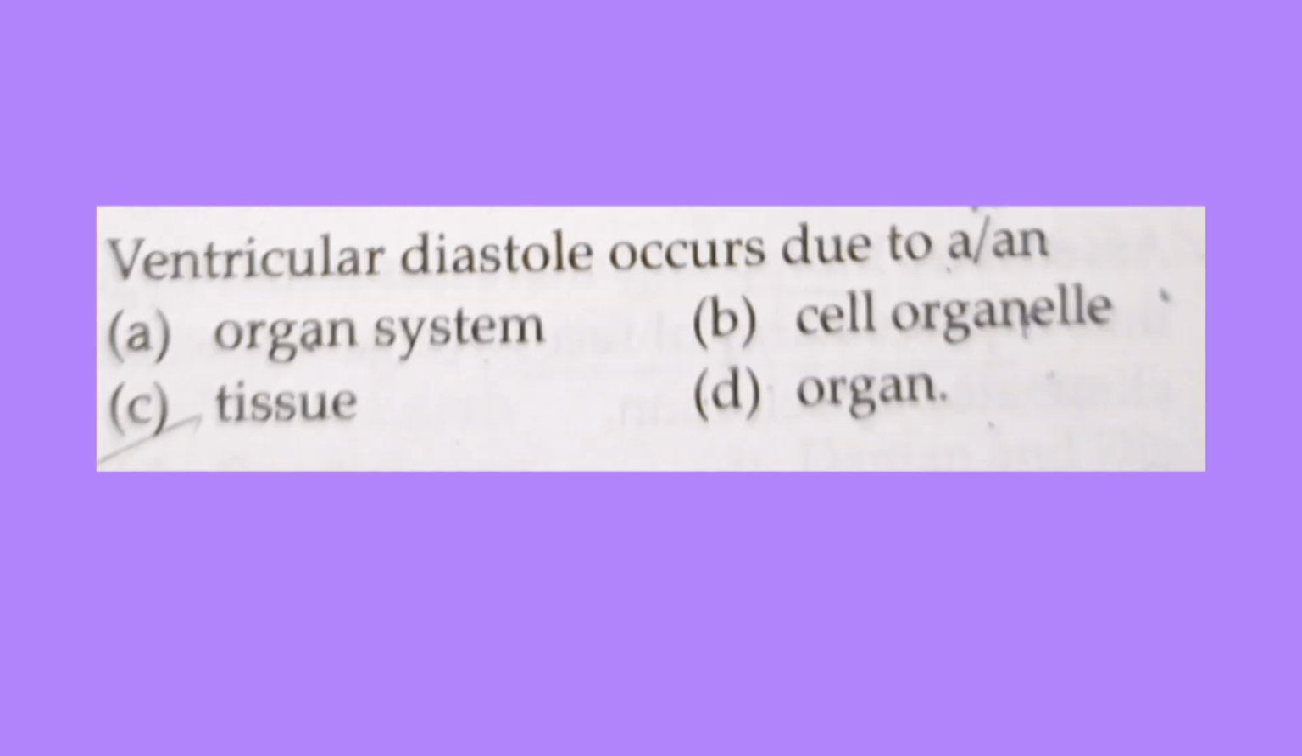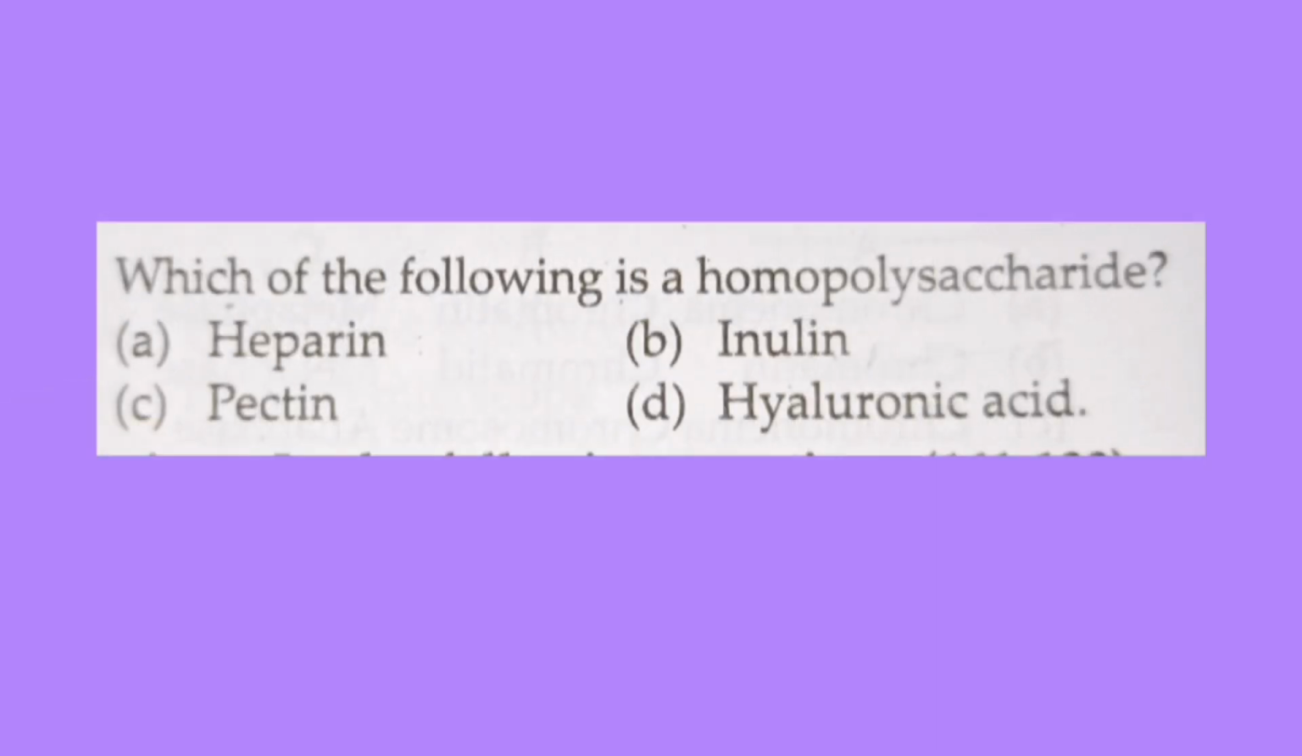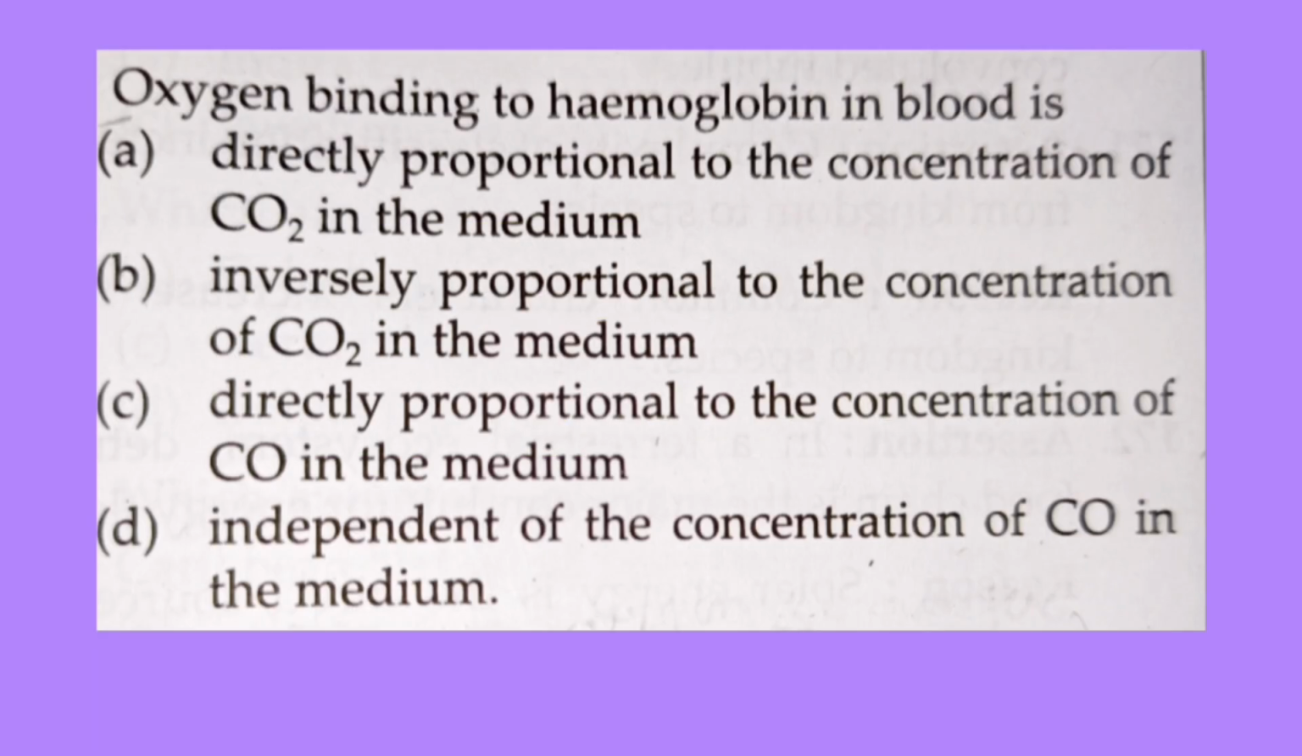And the next question is, ventricular diastole occurs due to an? So the correct answer is option C, that is tissue. And the next question is, pebrine in silkworms is caused by? So the correct answer is option C, that is Nosema. Which of the following is a homopolysaccharide? So the correct answer is option B, that is inulin. Oxygen binding to hemoglobin in blood is? So the correct answer is option B, that is inversely proportional to the concentration of carbon dioxide in the medium.